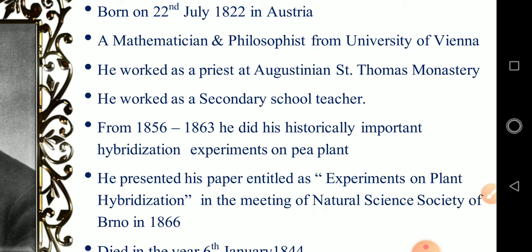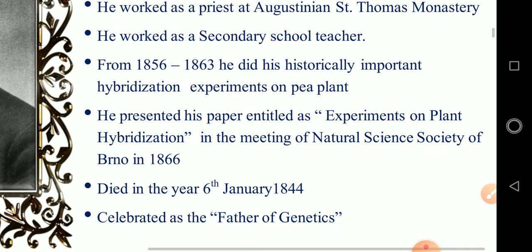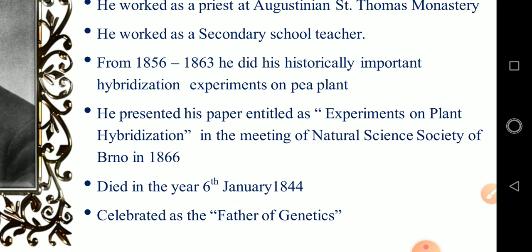From 1856 to 1863, he did his historically important hybridization experiments on pea plant. Continuously for 7 years, he did his experiment and recorded his data. He presented his paper entitled Experiments on Plant Hybrids. It was published in Proceedings of the Brünn Society of Natural History in 1866.